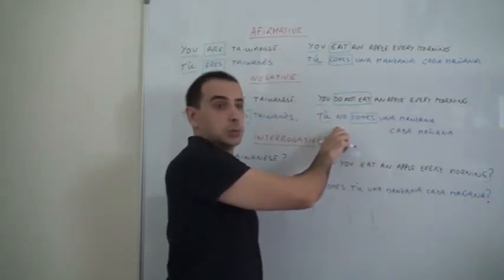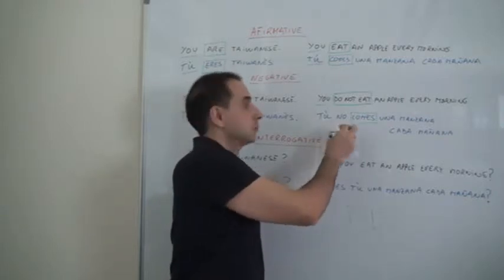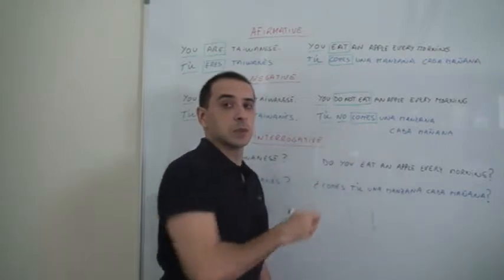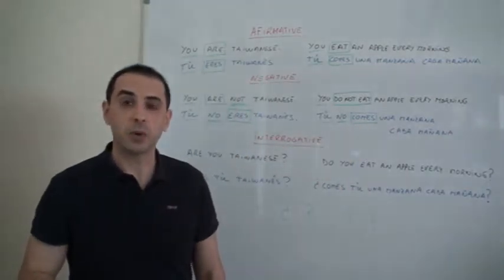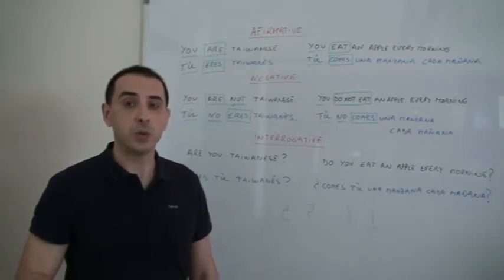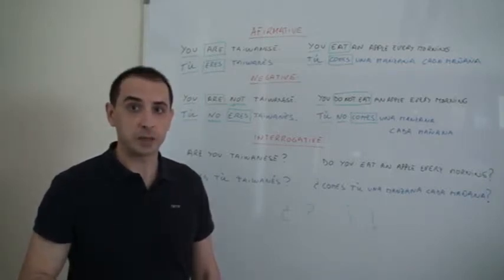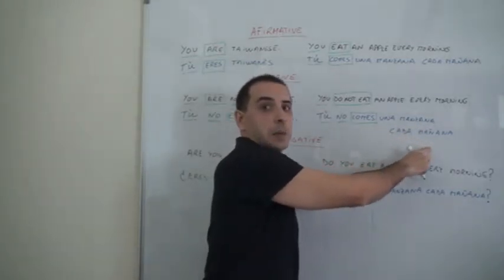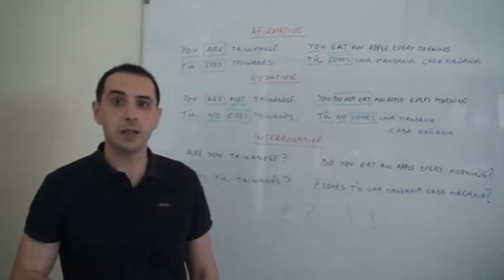You, tú, and then no comes. So the same grammar in both cases. Subject, then the word no, and then the verb comes. Una manzana cada mañana. Okay?